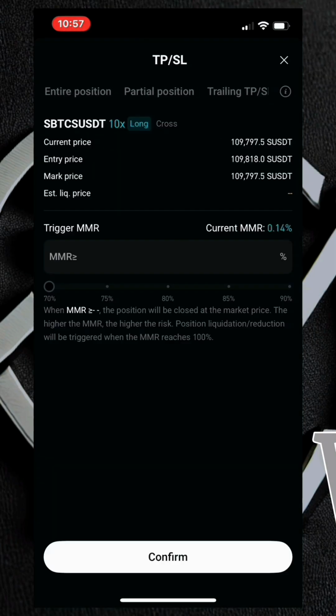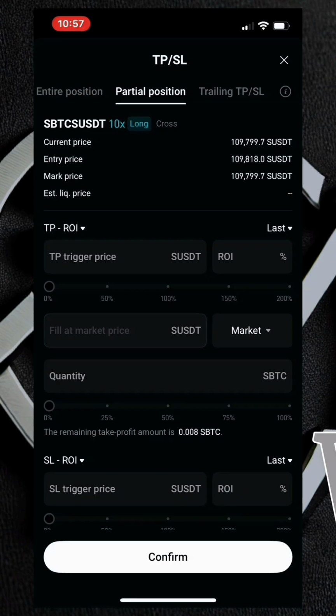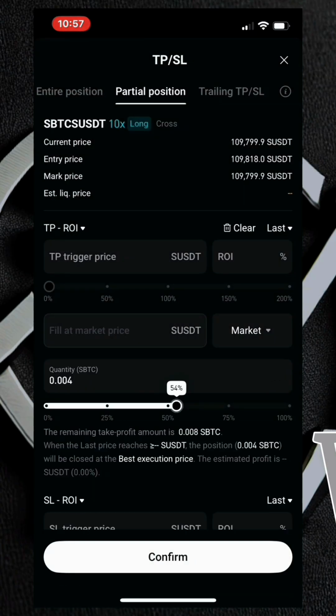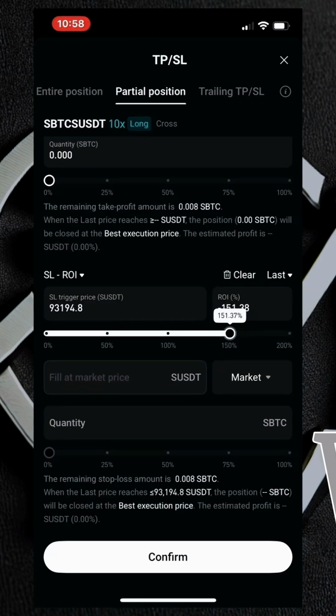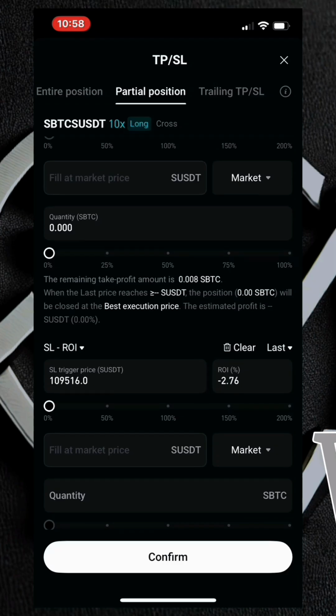So now to set your multiple take profit level, come here to where you have partial position. That's the one you click on. So once you click on it, you'll be brought to this page right here. So you'll be seeing the different information right here, current price, the opening price right there. So you'll be seeing all of this information.